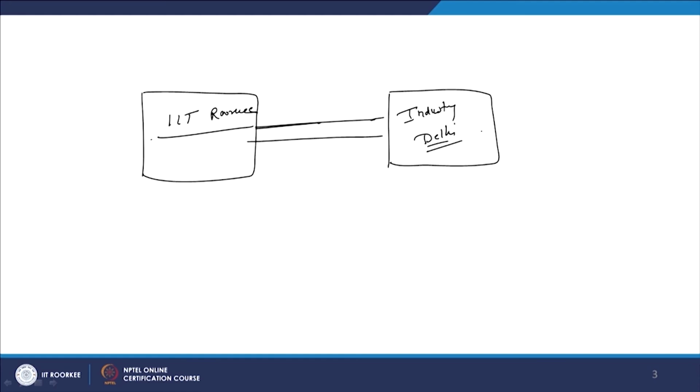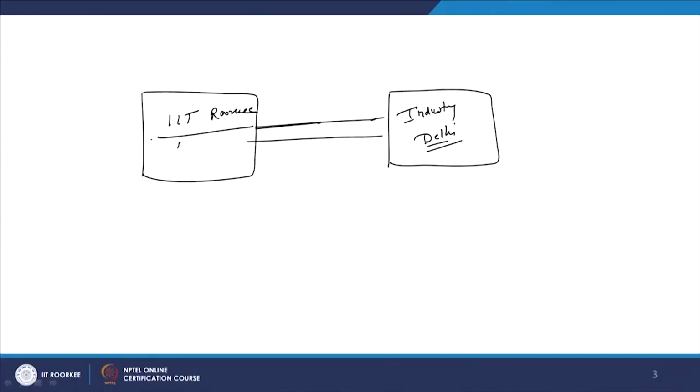So, IIT Roorkee is the campus, then there is the industry, and I have to take, let us say, 10 students. Now, we will define the 10 students as 10 states x 1, x 2 to x 10.